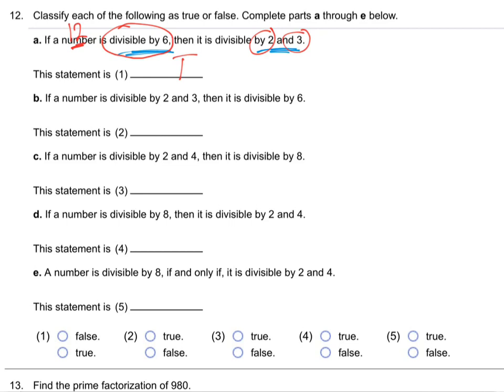Now, why do I say probably? Well, just because you find one case in which an if-then is true doesn't mean it's true in all cases, right? Like if I look out the window and I say, hey, I saw a dog go by, therefore it's a poodle. Because if it's a dog, then it's a poodle. That's not true, huh? Not every dog's a poodle. The statement, if it's a dog, then it's a poodle, is not a true statement.